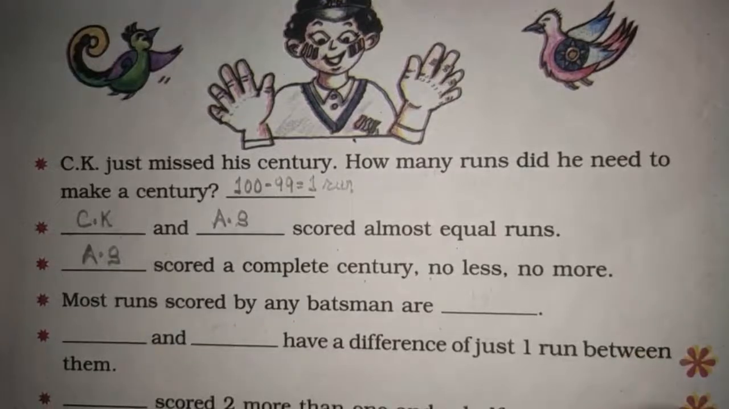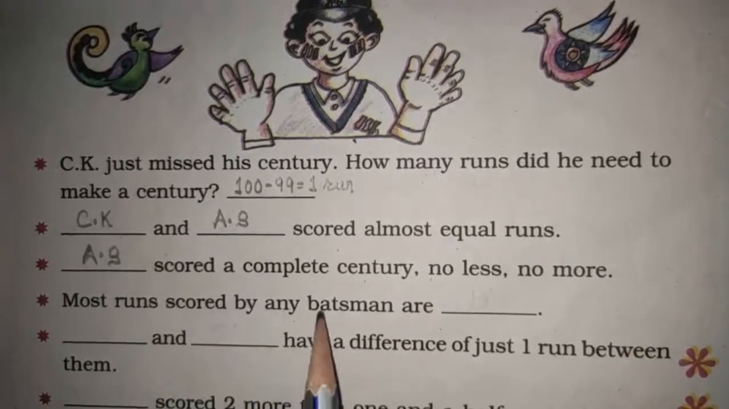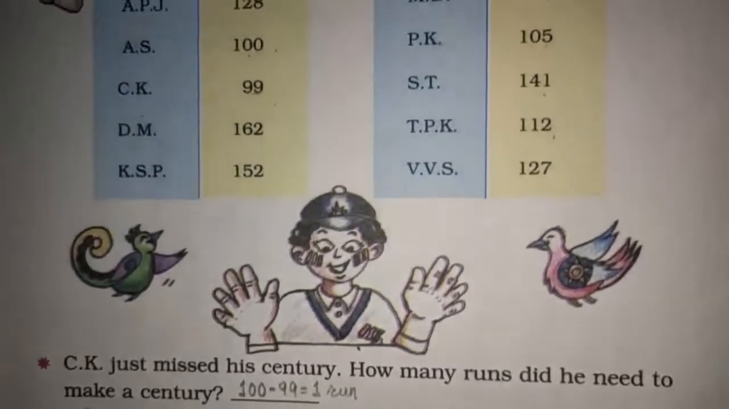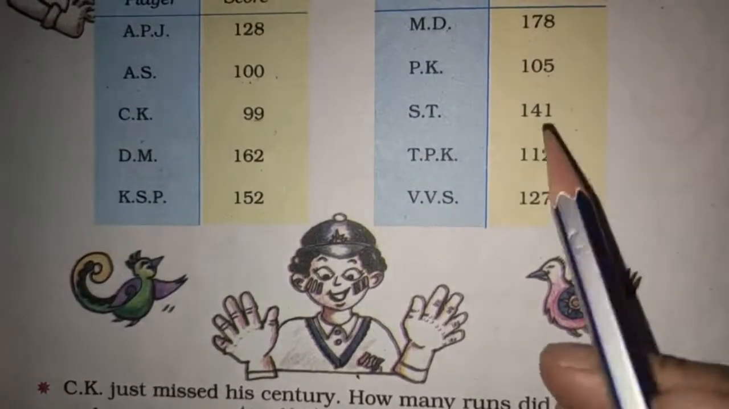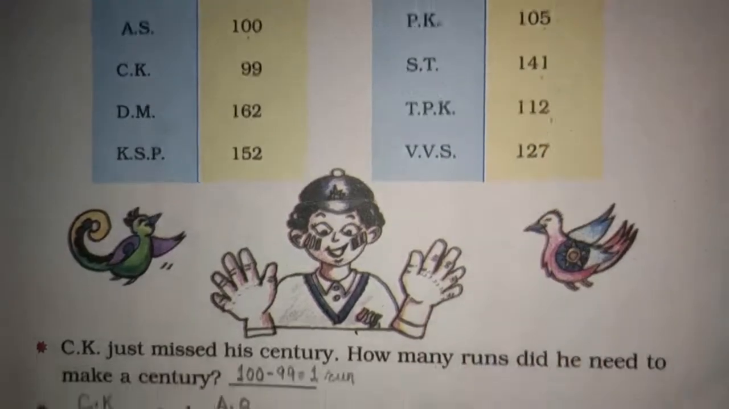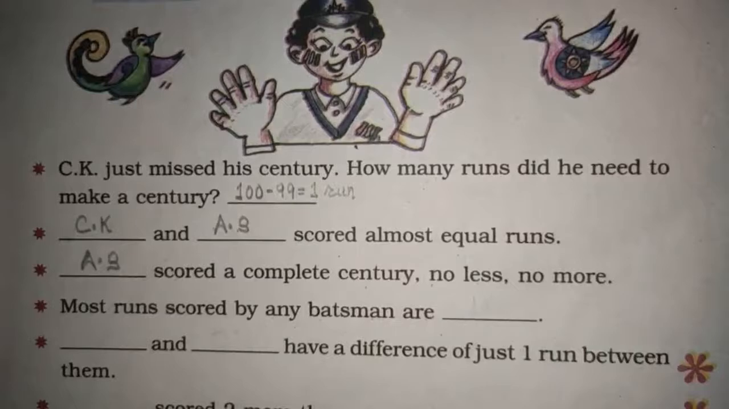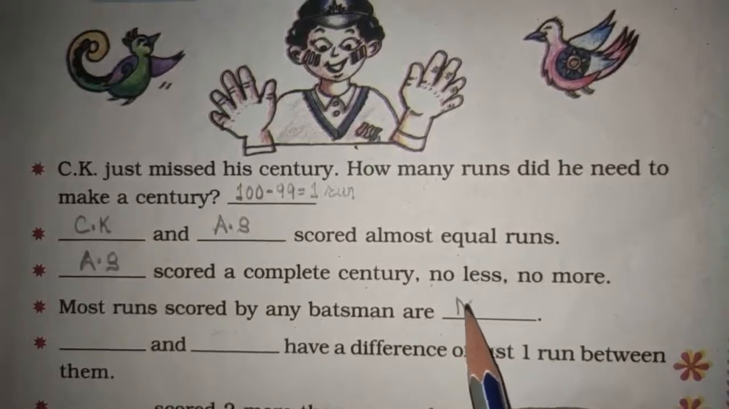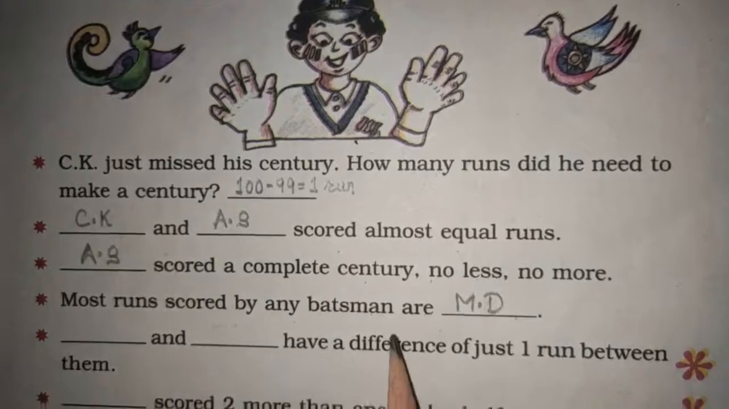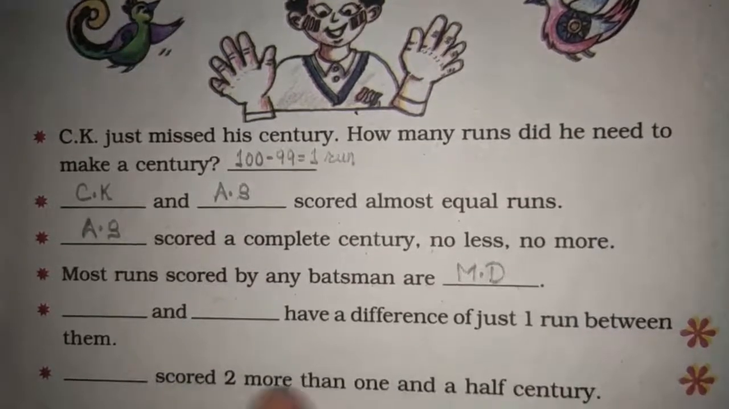Children, you know that. Most runs scored by any batsman are, so who has scored the most runs? The most runs were scored by MD, 178. So you will write the name of MD here. So please write MD.